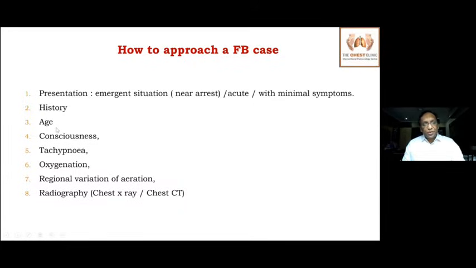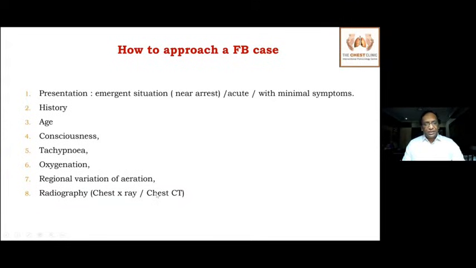Age is also most important because in pediatrics, it all depends upon the size of the instrument you use. As the age comes down, you have to use the minimum size bronchoscope so that you can pass inside the airway and remove it. Consciousness, tachypnea, and oxygenation all depend upon the type of the foreign body and the site where it has been occluded. So the most important point is regional variation of aeration. You have to take some time to clinically auscultate, otherwise you will miss the regional variation of aeration.